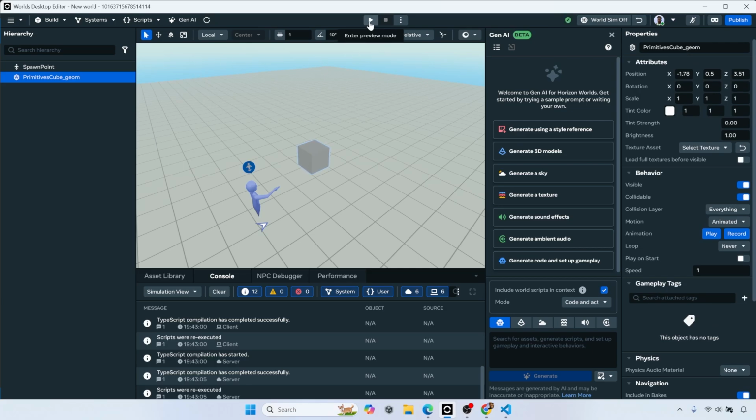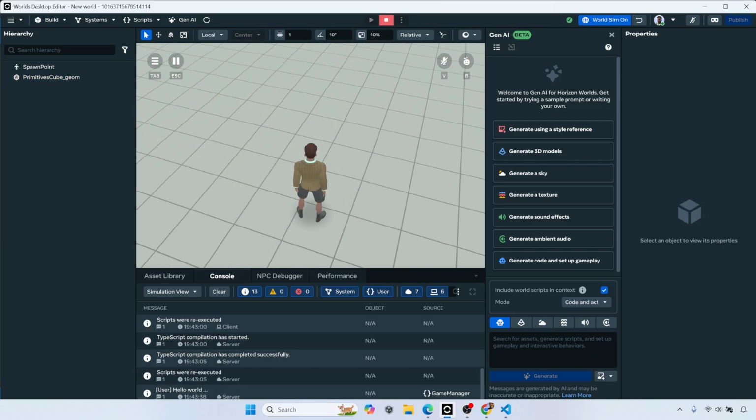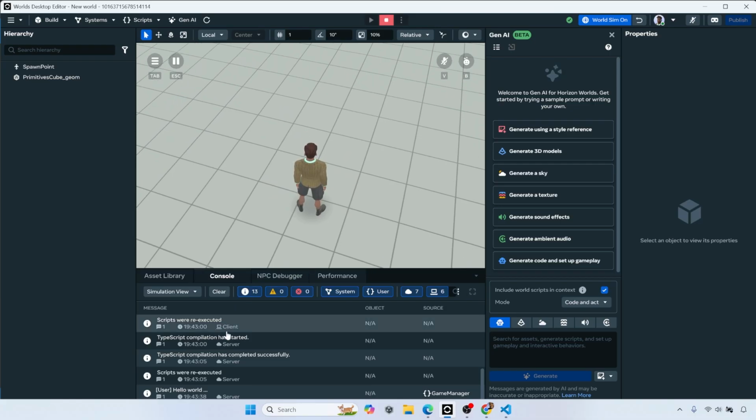And then hit play. And here we are in the preview mode. Let me hit escape. And let's see, did we get our hello world? Yes, there we go. Hello world from the source game manager. And that's kind of like the basics right there.